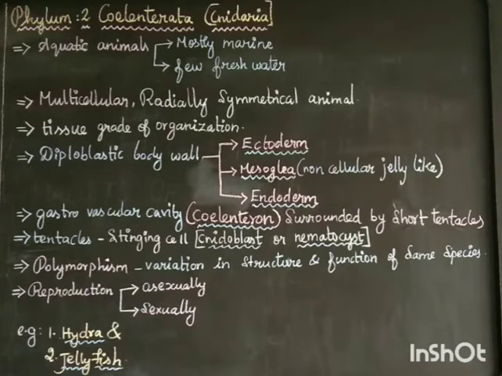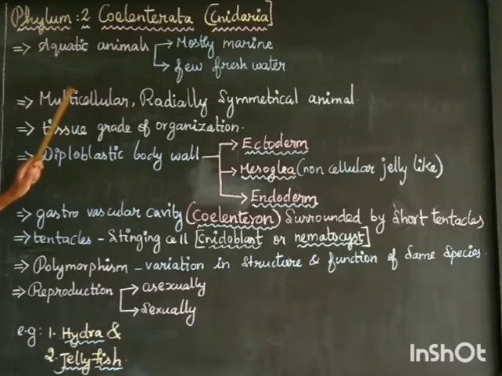It is called a radially symmetrical animal. That is, the organism's body parts are arranged around the central axis. So, this phylum Coelenterata animals are all radially symmetrical animals.